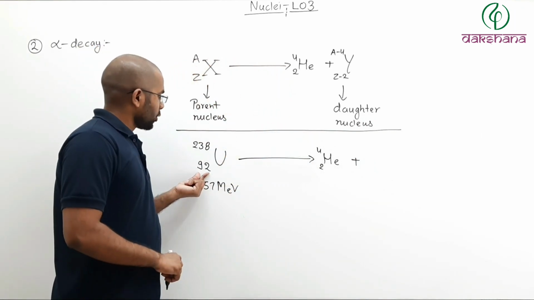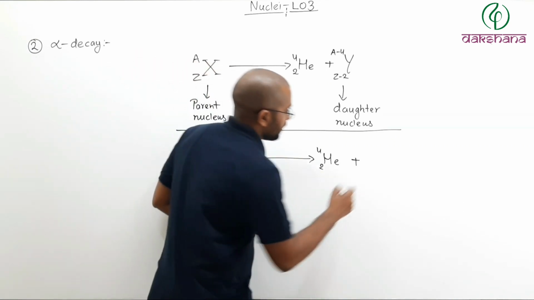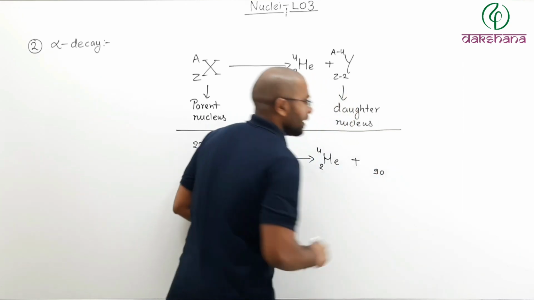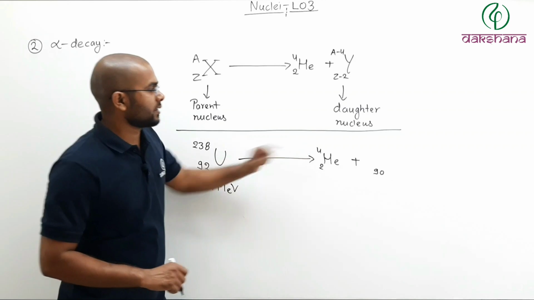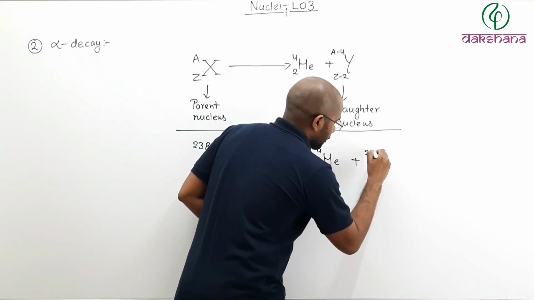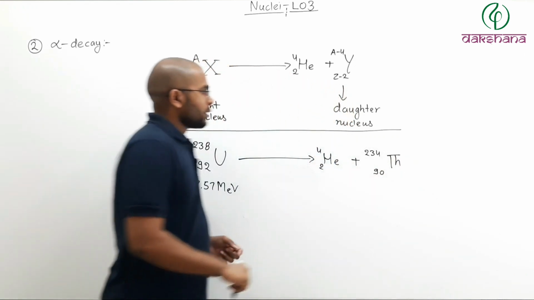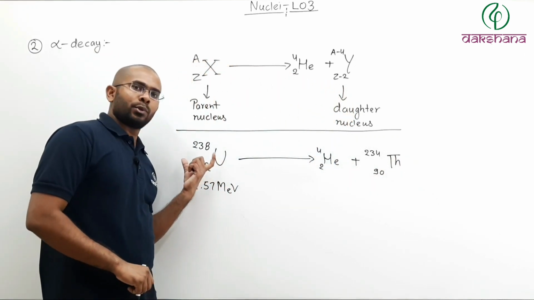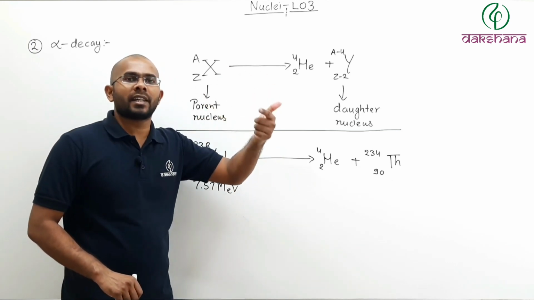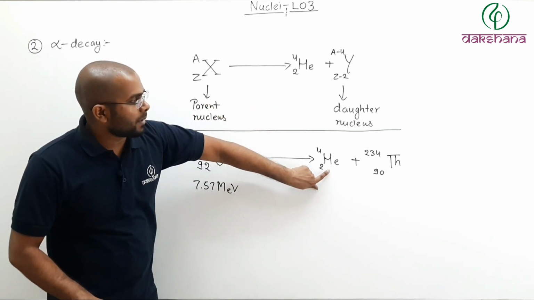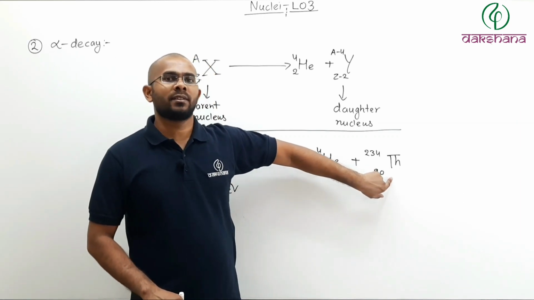Here it is 92 protons, there are 2 protons in the alpha, 92 minus 2 is 90. And the mass number is 238 minus 4, that is 234. So that is thorium. Uranium-238 decays through alpha decay into one alpha particle and a new thorium nucleus is formed.